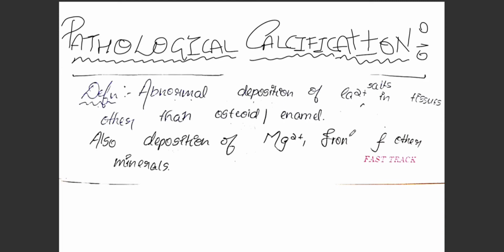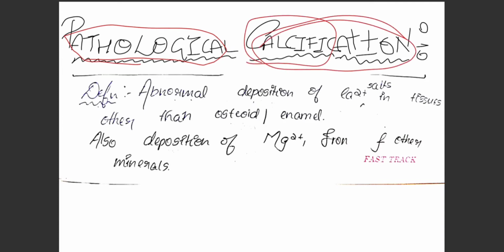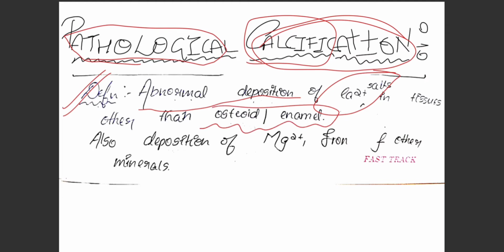So, what do you mean by the word pathological calcification? Pathology means there is some abnormality, calcification. So, there is deposition of calcification in abnormal quantity. The definition tells that it is abnormal deposition of calcium salts in the tissues other than osteoid or enamel. So whenever there is deposition of calcium in excess amount other than osteoid or enamel, it is called pathological calcification. There is also deposition of magnesium, iron and other minerals in other areas than osteoid or enamel region.